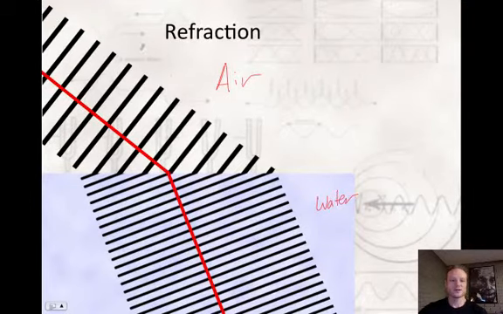Here you can see that we have a longer wavelength compared to here, and if we have a longer wavelength, we have a higher velocity. So the speed at which this light wave is moving in this medium is faster than the speed in this medium. As soon as this light wave hits the boundary between the air and water, you have some bending going on, and that bending is called refraction.